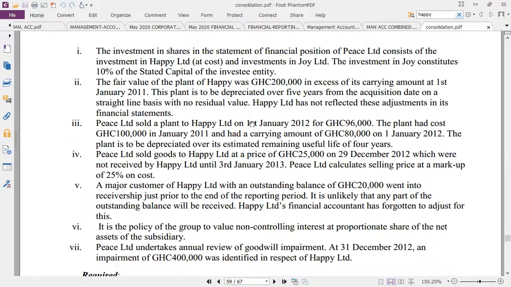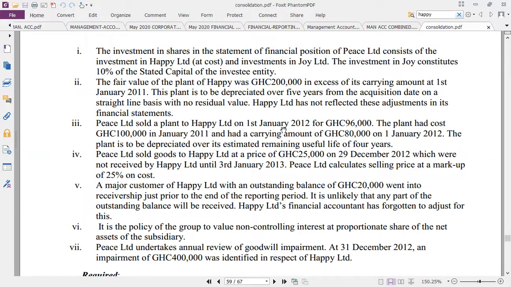This plant is to be depreciated over 5 years from acquisition date on a straight line basis with no residual value. Happy Limited has not reflected this adjustment in its financial statements. That's a good example. So that's the fair value adjustment, which will create what we call additional depreciation or excess depreciation.